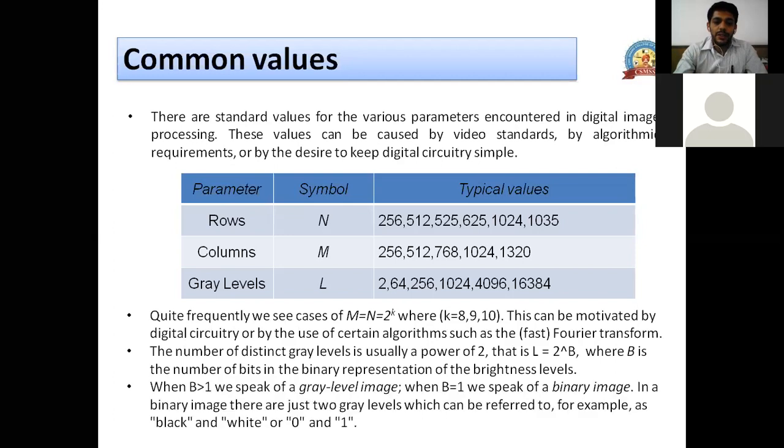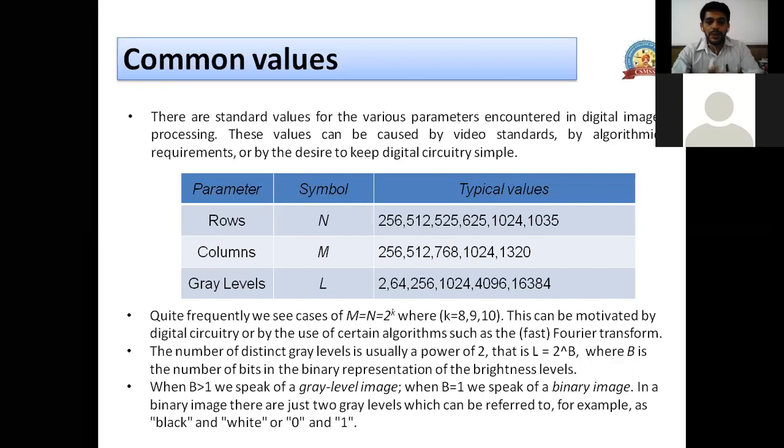So in general, if b is greater than 1, we have a gray image, and if b is equal to 1, then we have only black and white, only two colors. That's why it is called a black and white image. Okay, we'll stop here for today.